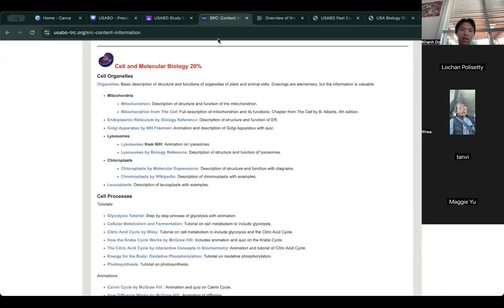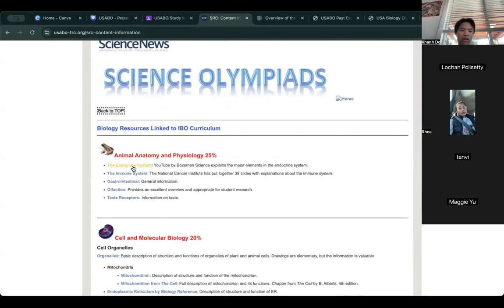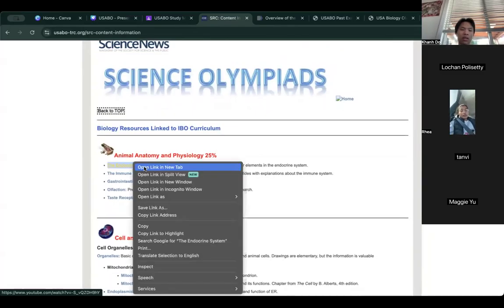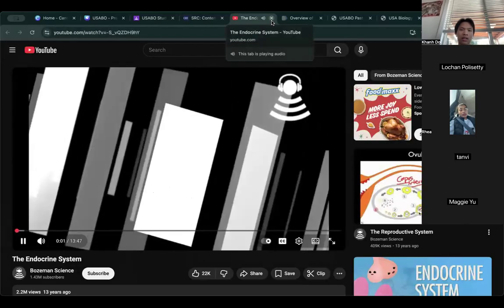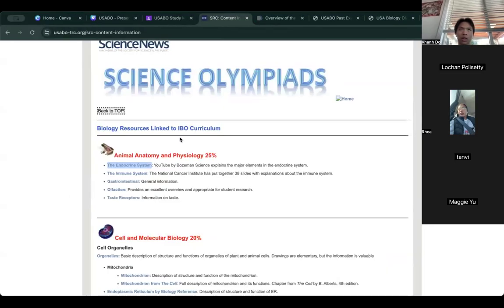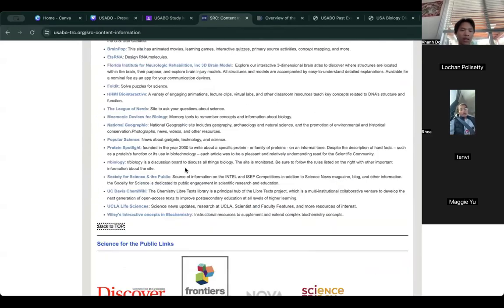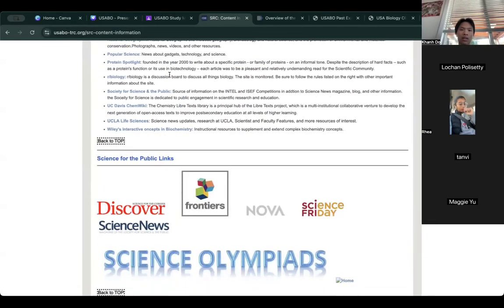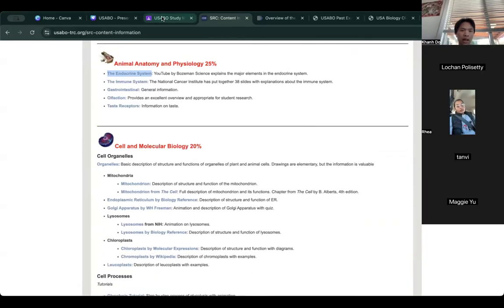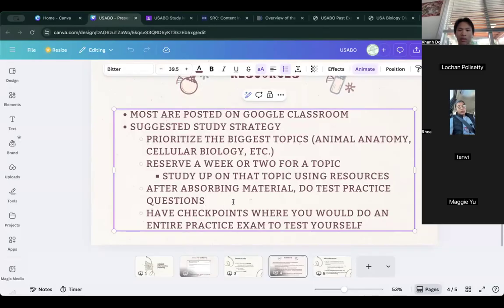So let's say you want to do animal physiology. You'll go here, and you see there are different sections. Give two or three days to one system and really research it. Something similar should be in the book itself. The book has basically everything. If you scroll down there are more books, but I would just recommend the Campbell book that I did upload. Study that, and then right after, do test practice questions.